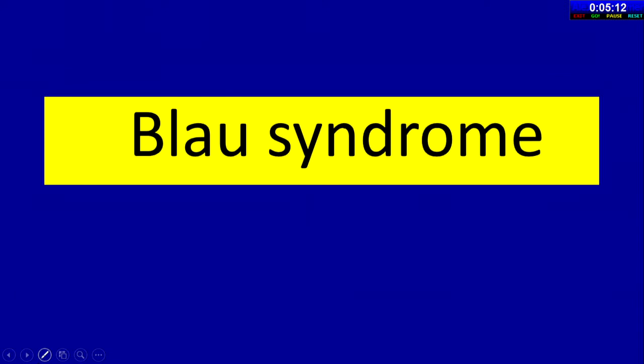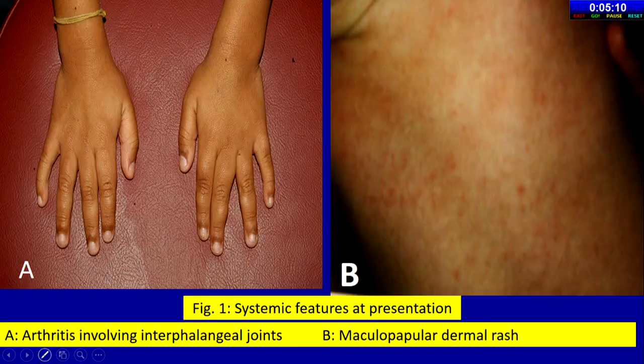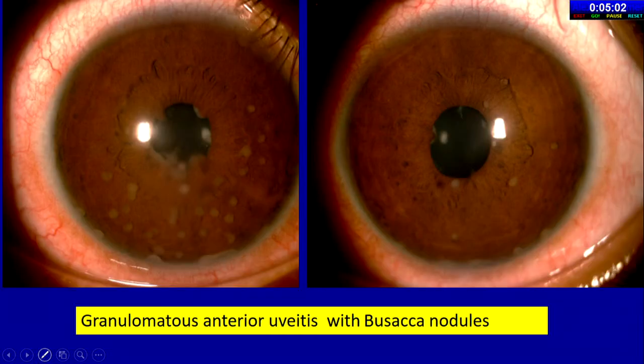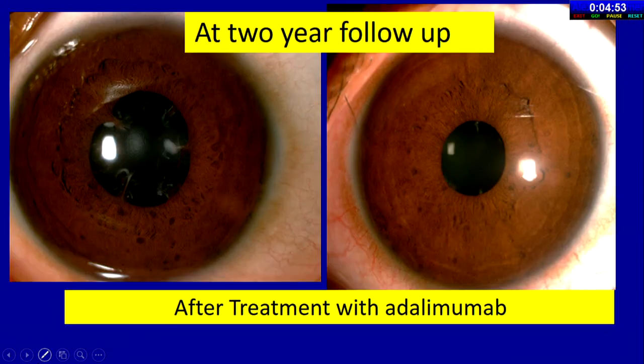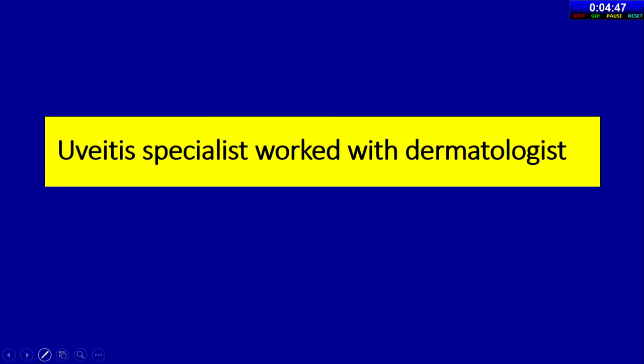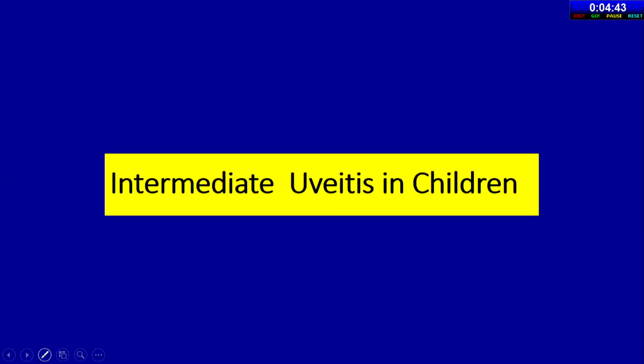Next is Blau syndrome. Here the dermatologist is involved. Here you can see the arthritis involving interphalangeal joints and a maculopapular dermal rash. The patient presents with granulomatous anterior uveitis with Busacca nodules, but it can be treated well with biologic agents. After treatment with adalimumab, there is a complete regression of Busacca nodules. The uveitis specialist here worked with the dermatologist.